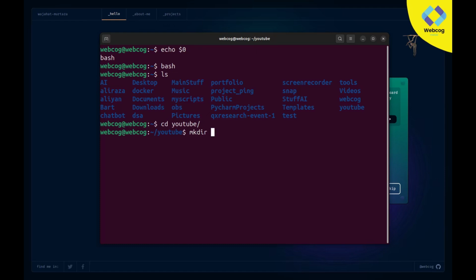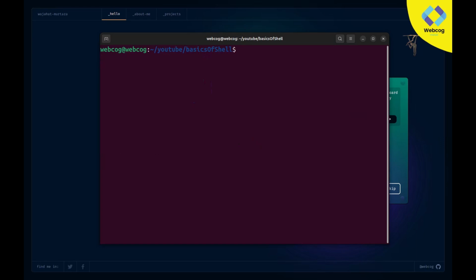like I'm going to create a folder by the name of basics of shell. So my folder has been created by the name of basics of shell, and also for all the script files we are going to create, I will give the download links of all these files in the description. You can simply download all the files, so don't worry. After that I'm going to redirect my terminal into this folder. So cd basics of shell, enter.